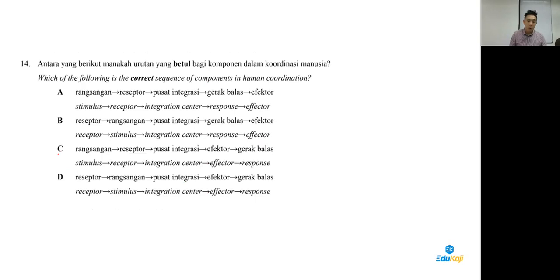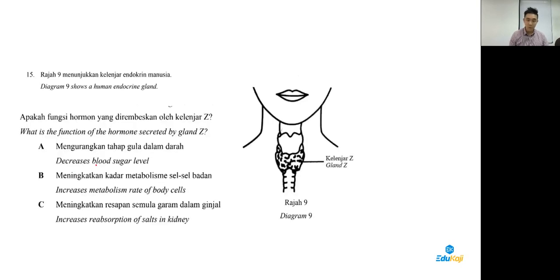Okay, next. For question 14, which is the correct sequence as far as human coordination is concerned? So you should get the answer C. It always starts with a stimulus. Then the receptor will detect. Okay, then at the end there'll be a response. So 14 answer is C.